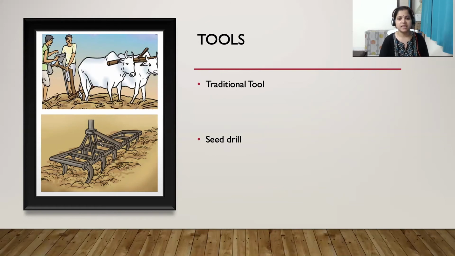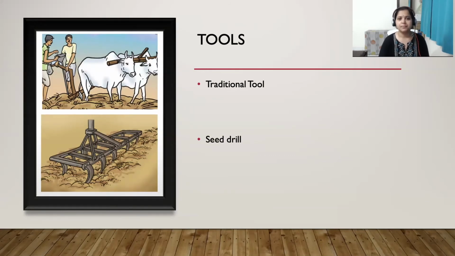But nowadays seed drills are used, which are very beneficial over these funnels, because seed drills put the seeds in the soil at proper depth in regular intervals. Another thing is that they cover the soil on top of the seed. So what will happen? The birds cannot eat them, the insects cannot eat them,